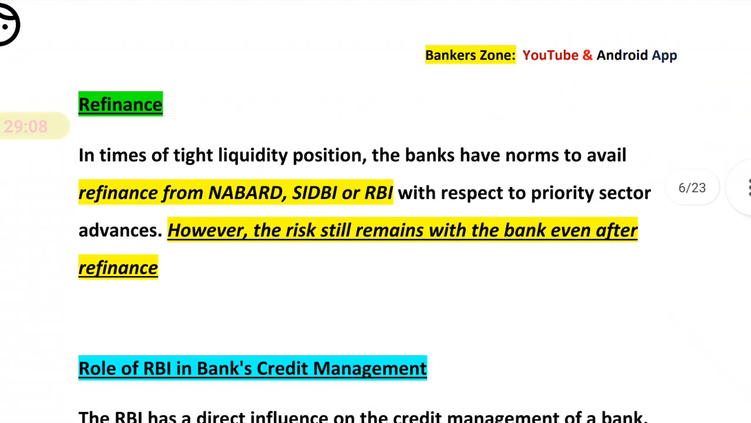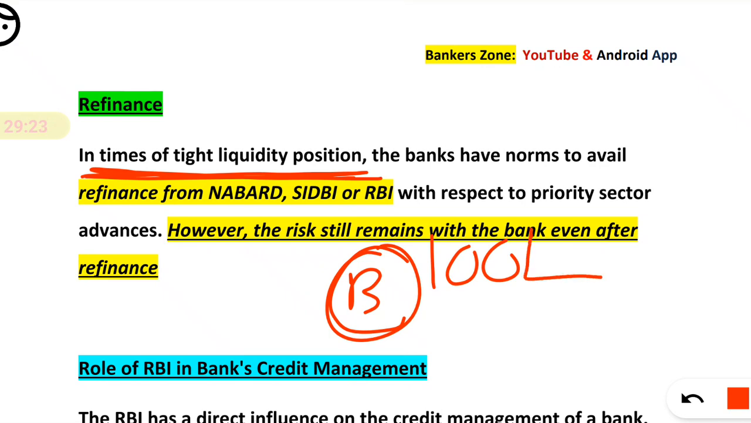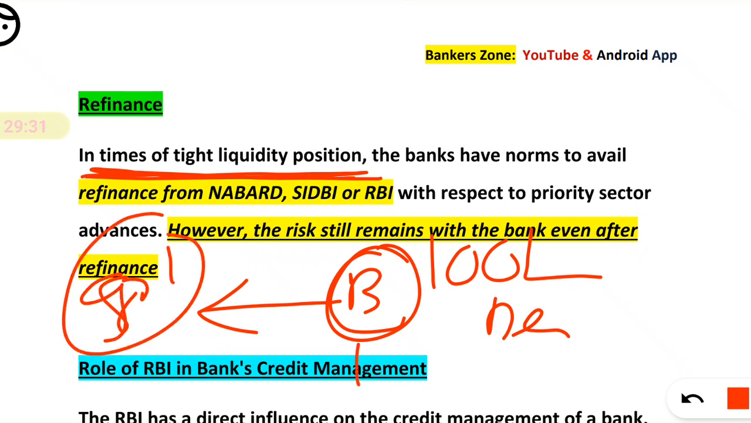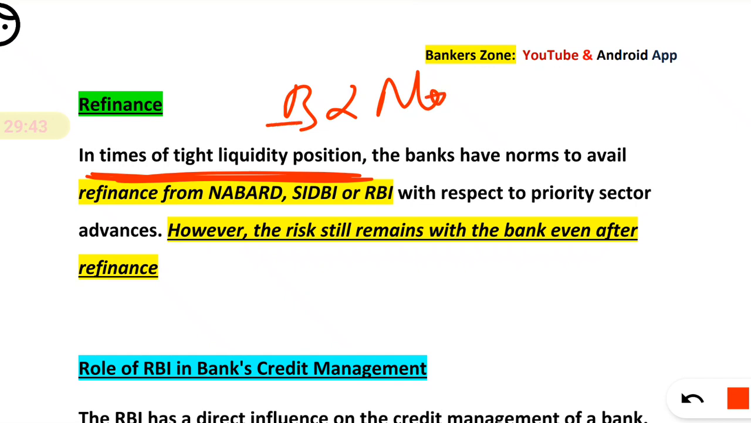Now refinance. What is refinance? See, in times of a tight liquidity position, what does it mean? What is liquidity? Basically, we have discussed it a lot of times, right? Say a bank has 100 lakh rupees of deposits, and out of that the bank has given a loan of say 90 lakh rupees. So the bank only has 10 lakh rupees. That means when the liquidity position is tight, the bank has very little money or no money.